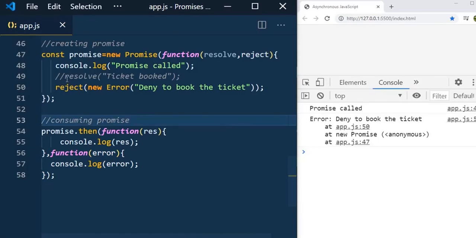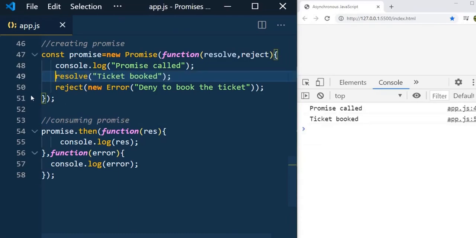So let's say here we have resolve, and here we have reject. What I mean is you can't have both like this. You can't resolve it and again reject it. It can be only one thing. Since we resolved it first, you can see that ticket booked and this fires. After that we rejected, but it won't consider that rejection. So the promise can have either fulfilled or rejected, but it cannot have both at a time.